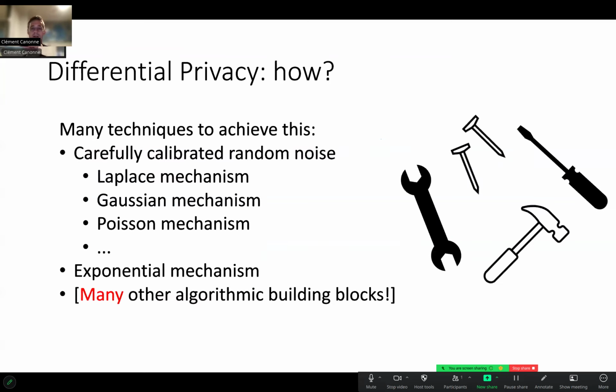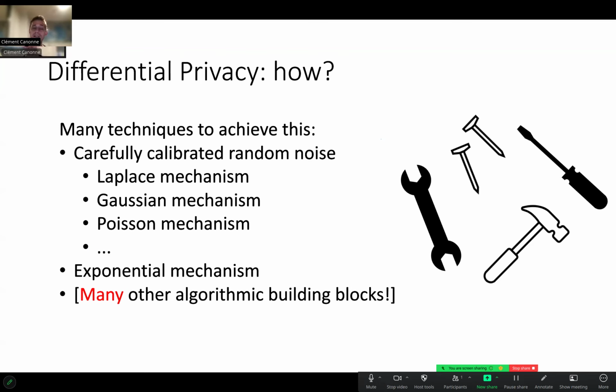Now, one question is, this is a definition, how do we achieve it? And thankfully, we have many techniques to build differentially private algorithms. Many of them, at a very simplified and high-level view, work by injecting some carefully calibrated random noise into whatever they compute. Many of those techniques are called mechanisms, but think of them as algorithms. This is the same thing.